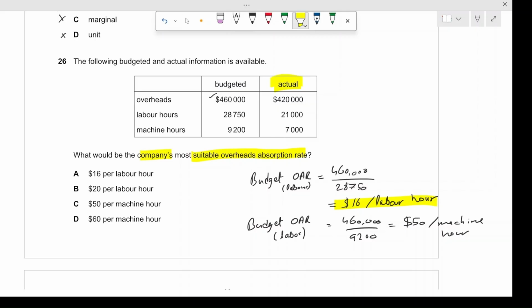So the main thing is that the budgeted figures are used to set the overhead absorption rate. If we were given budgeted and actual figures, we would discard the actual figures and only use the budgeted figures. In the budgeted figures, we had to decide between labor and machine, and we chose labor and not machine. In this case, we will use these hours, and the rate would be $16 per labor hour. So the correct answer is option A.